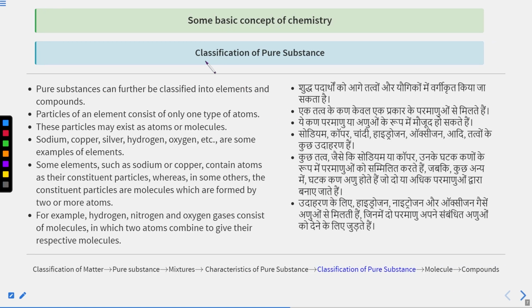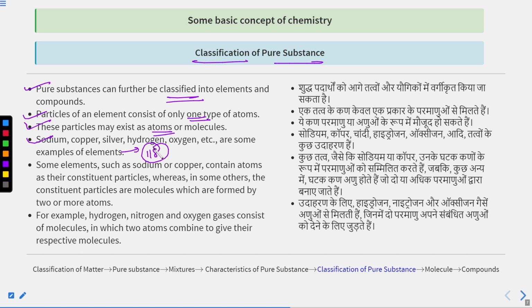Let's move to the classification of pure substances. As I told you already, pure substances can be further classified into elements and compounds. Particles of an element have only one type of atoms, because elements are the simplest pure substances. These particles may exist as atoms or molecules. Sodium, copper, silver, hydrogen, oxygen, nitrogen, sulfur, helium, neon, argon are some examples of elements, and we have 118 elements present in the periodic table.